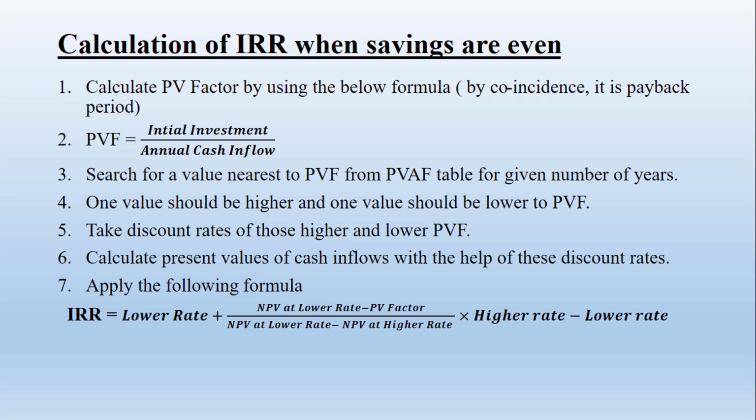IRR is equal to lower rate plus NPV at lower rate divided by the difference between NPV at lower rate and NPV at higher rate, multiplied by higher rate minus lower rate. Higher rate minus lower rate will be 1%. The difference will be 1% only because we take NPV at two consecutive PVFs. So this figure will always be 1%. Okay.